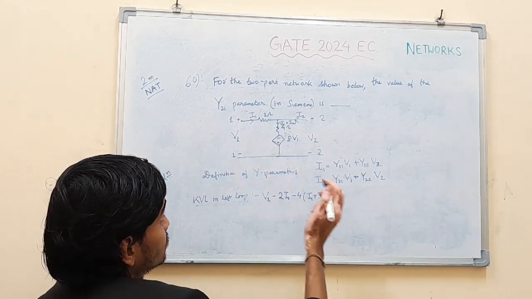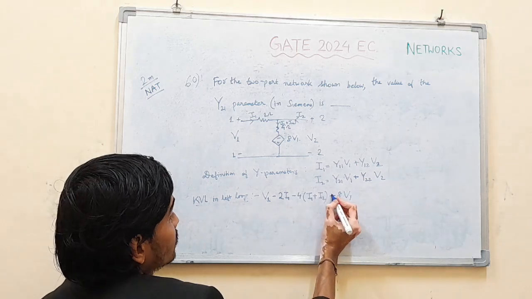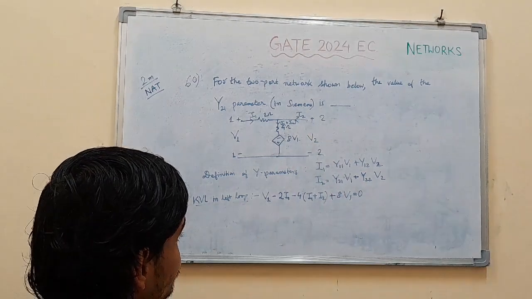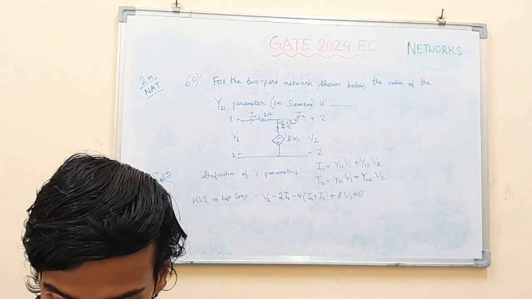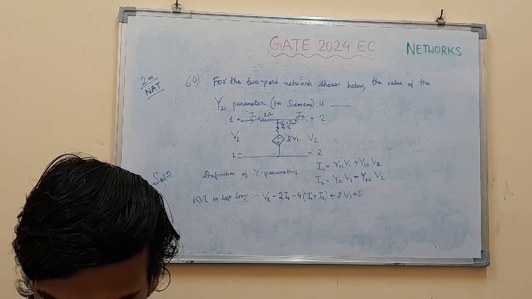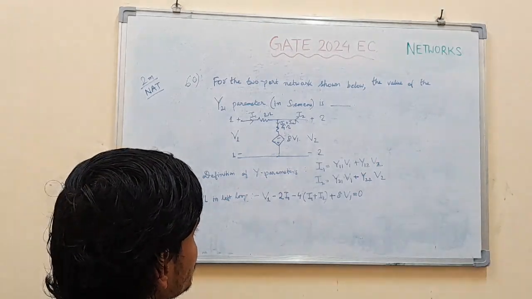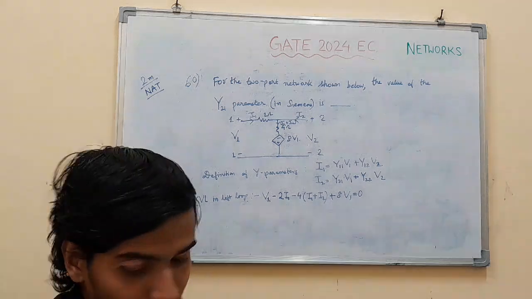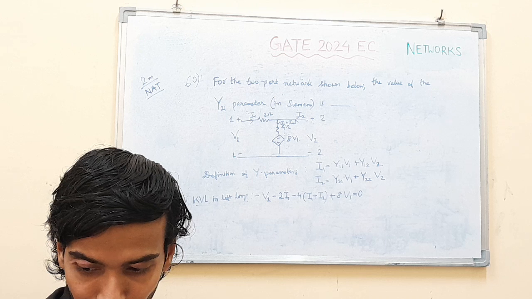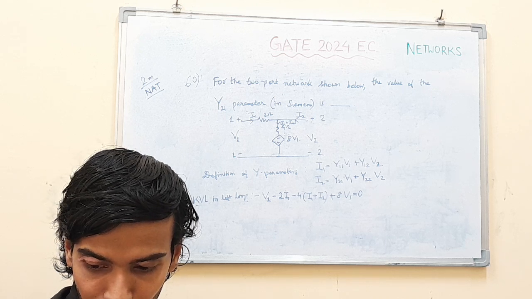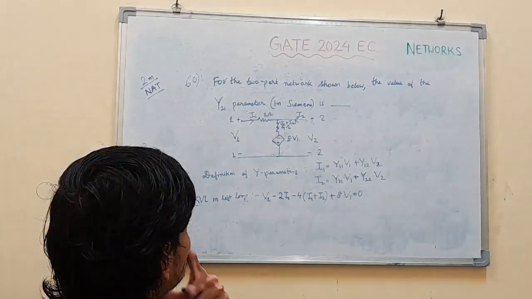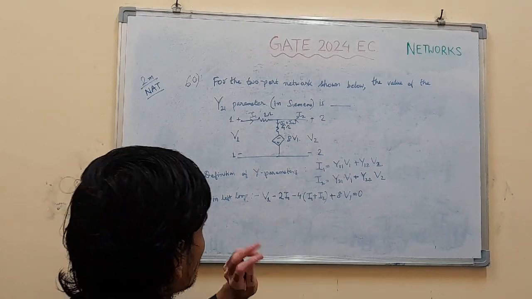And here is what? Plus 8 V1, because this is a rise, right? One thing you can write is this.